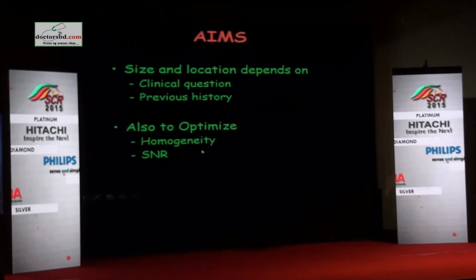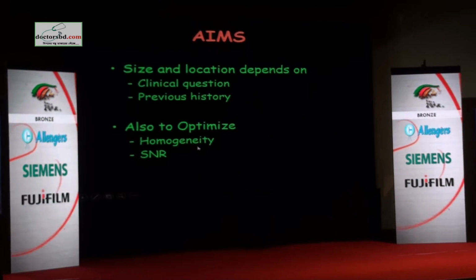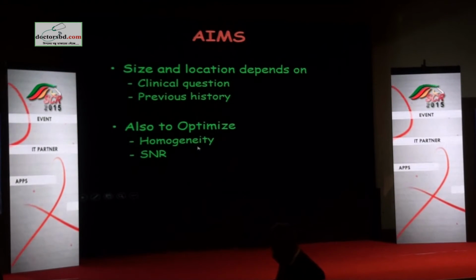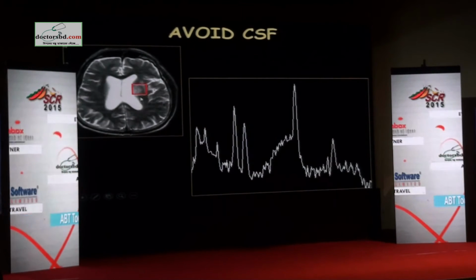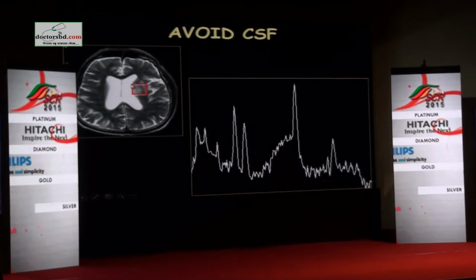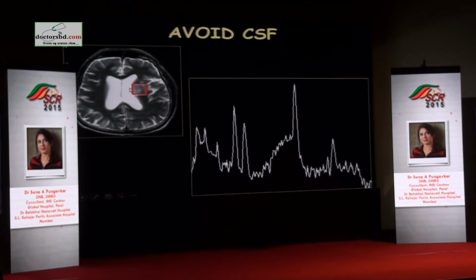And the challenge is because of the variation in the anatomy, so there may be blood, there may be fluid, we have to make sure that we acquire some kind of homogeneity and we have a high signal to noise ratio. We must, as much as possible, try to avoid CSF. So even though I'm including normal parenchyma here, rather than just restricting to the lesion, I will try to avoid the CSF here and include normal parenchyma here.